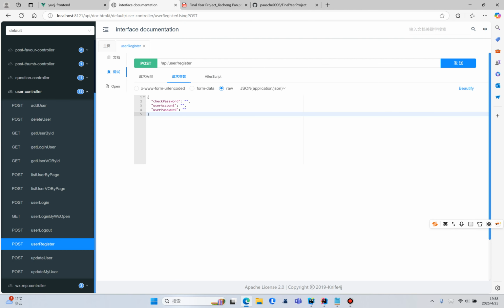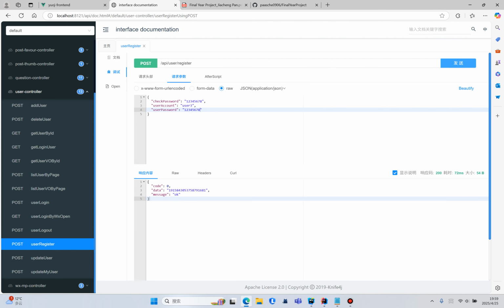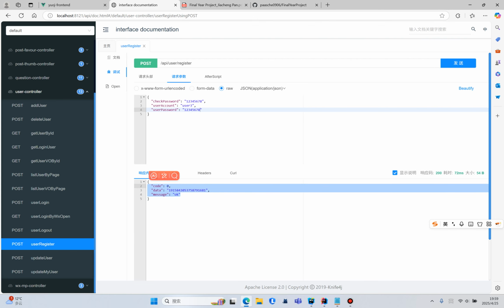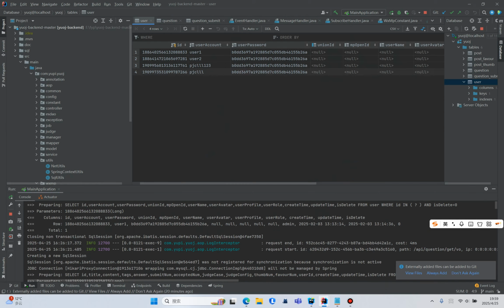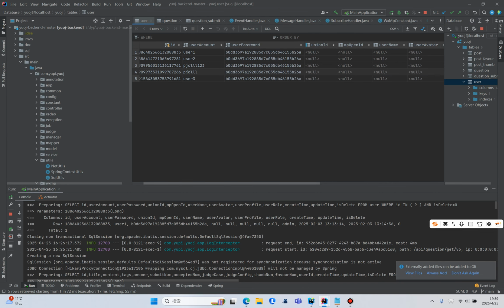We first register our account, using the API interface, with the user account and the password 12345678. After that, the account is created successfully, and here we can see in my database is the user I created.